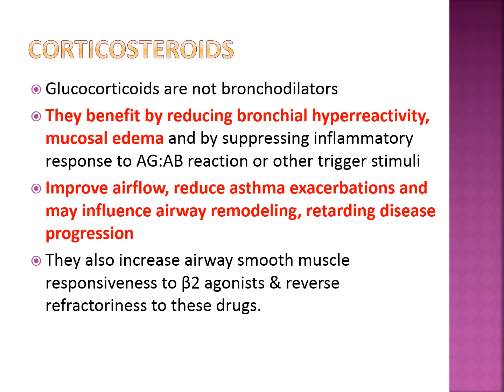I have told you that long-acting beta-2 agonists should never be used alone and they should be given in combination with corticosteroid. The reason is that the corticosteroid decreases the development of tolerance to beta-2 agonist. That's why they should be given in combination with long-acting beta-2 agonists like salmeterol or formoterol.